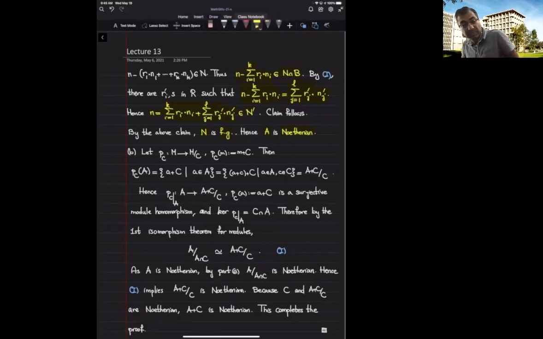We deduced that if B and A over B are Noetherian, then A is Noetherian. Next, we want to show that if A and C are Noetherian, then their summation is Noetherian.